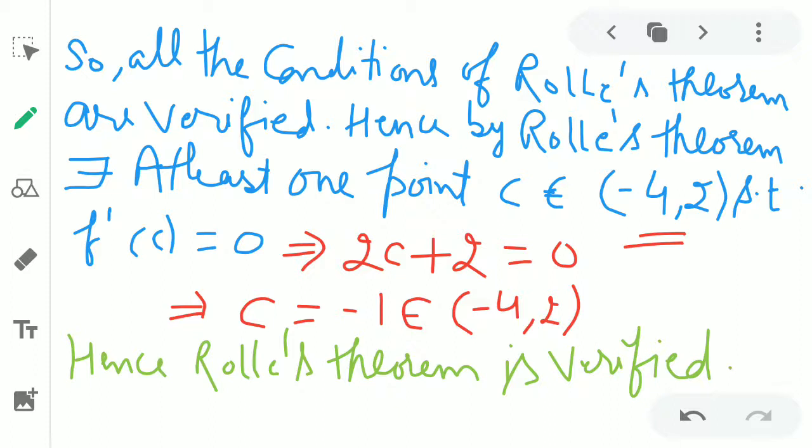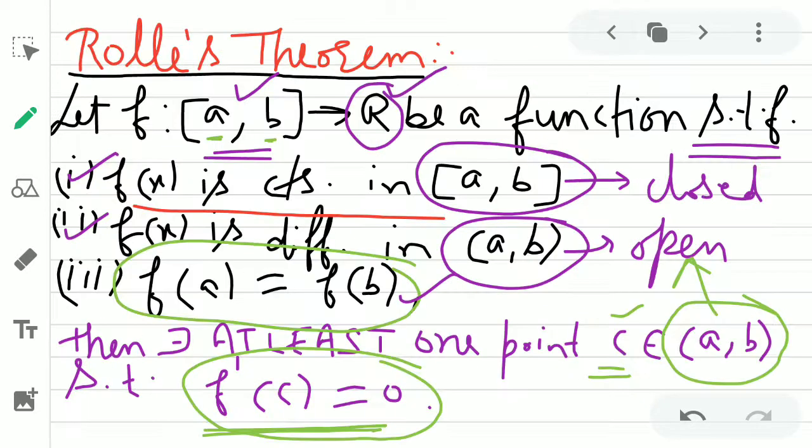So dear students, again I am repeating that you have to check 3 points. First one is, it must be continuous in closed interval [a,b]. Second one is, it must be differentiable in open interval (a,b). Third one is, f of a equal to f of b, and the point which exists must exist in the open interval (a,b). Then we can say that Rolle's theorem is verified.